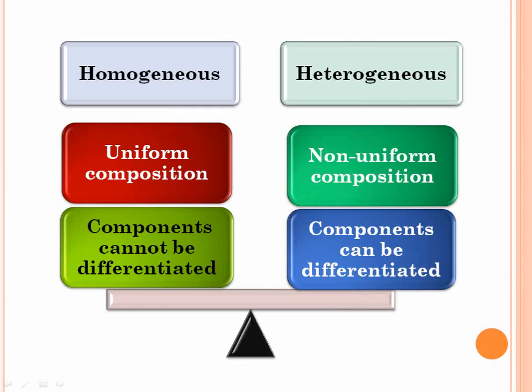But in a heterogeneous mixture, you can easily differentiate the components because some components are more in some positions and other components are more in other positions. So you can easily say, okay, this component is here and this component is here. Understood? Salt is here and iron filings are here. But here you cannot say sugar is here or water is here. So that's the difference between homogeneous and heterogeneous mixtures. Understood?